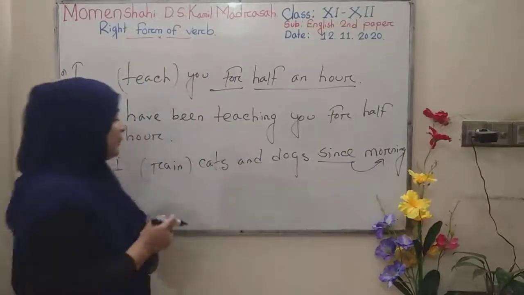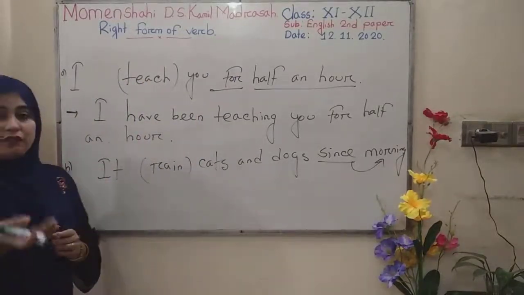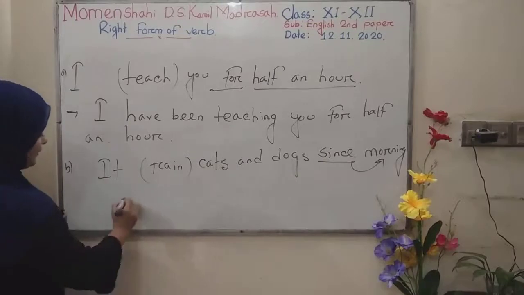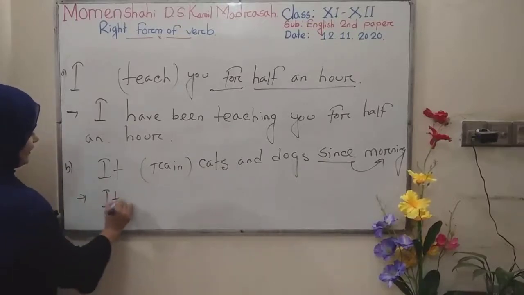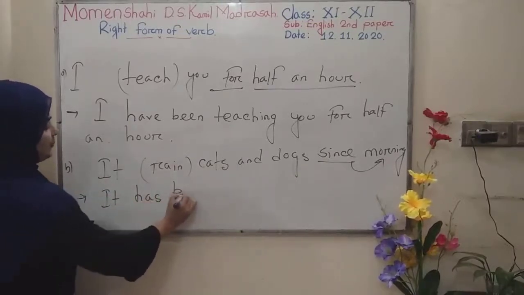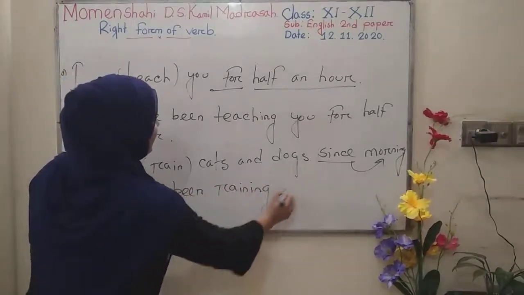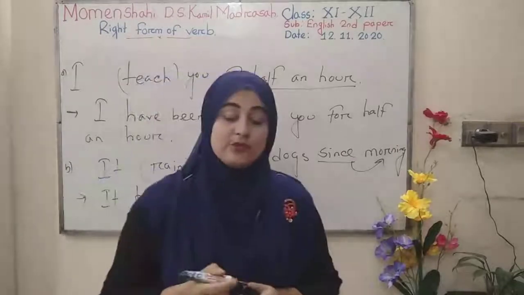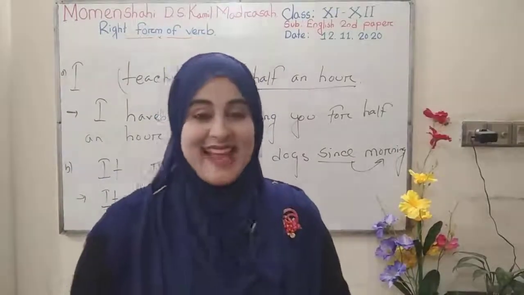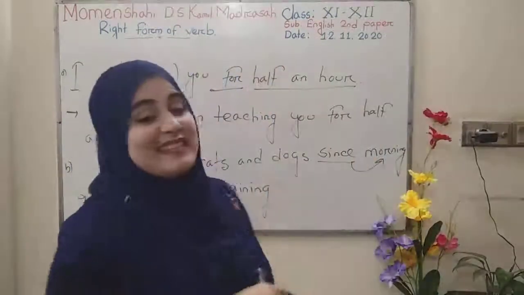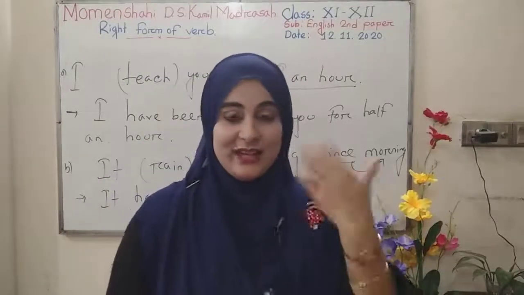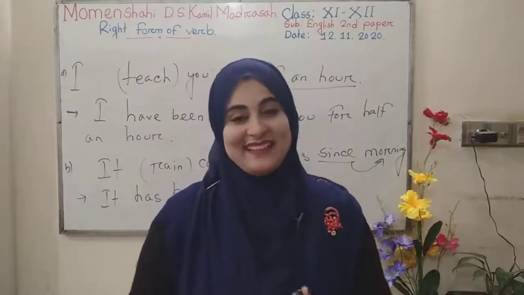So, it may be, that is present perfect continuous. What is the answer? That is, it has been raining. Okay? And the other words are the same. Understand? All these type of sentences, are you clear? Definitely. Thank you.